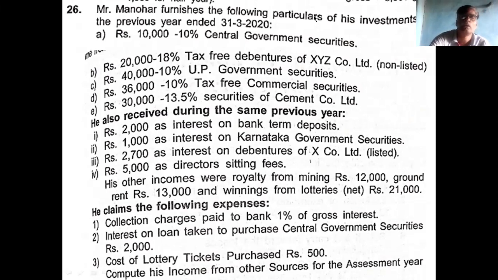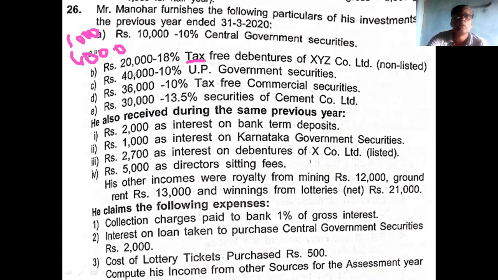If you calculate interest on this, the interest is 1,000. And second, 20,000, 18% tax free is there. 20,000 into 18% is 3,600, and tax free is there, so you have to gross up. Therefore, 20,000 into 18 by 90. The second point is 4,000.